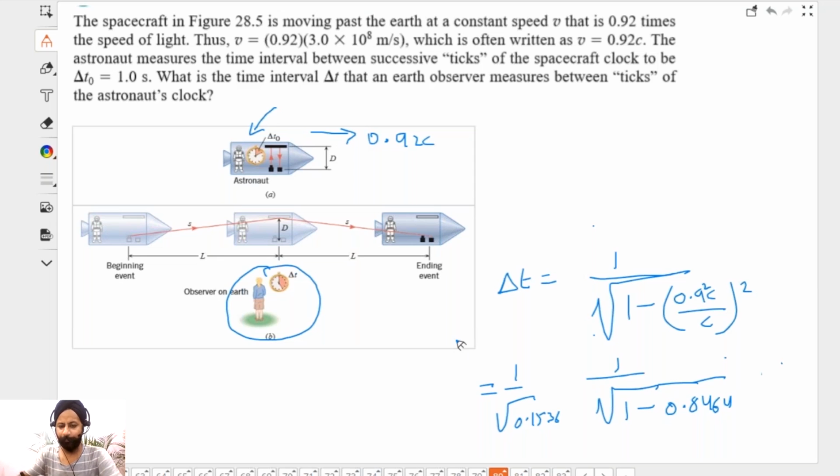आ गया 0.39. So 1 divided by 0.39, something like that. So that basically converts to 2.5 seconds. Very ugly calculation, I agree with that. But in a nutshell, when this person says it's 1 second for me, this person says no, 2.5 seconds has gone by now. ठीक है? Is that clear?